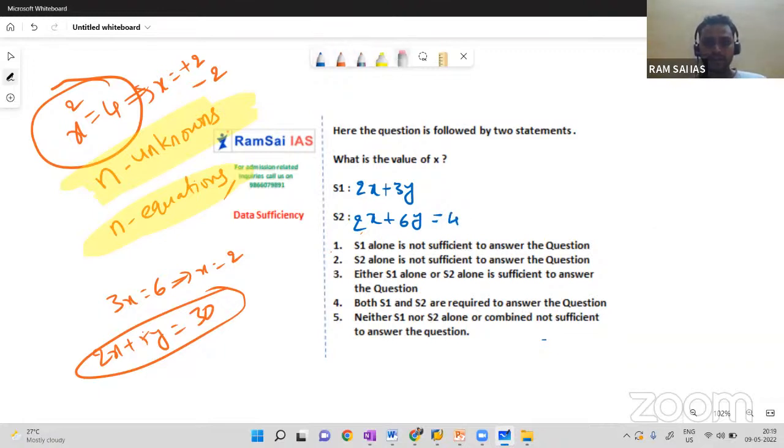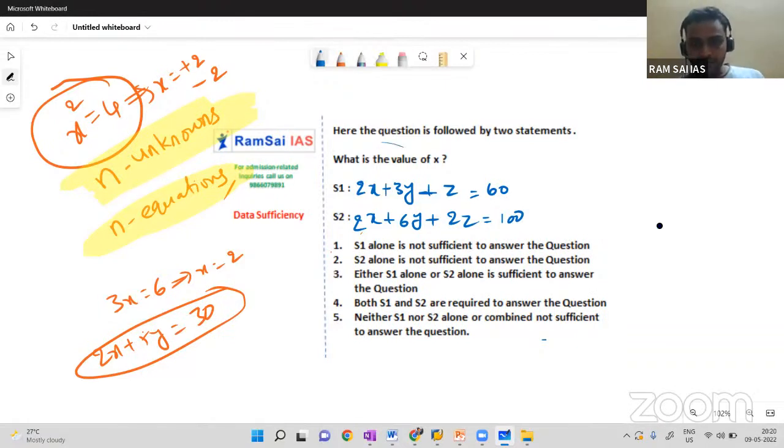Here I'll add z as well for some time. 2z equal to 100. Just imagine these are the given two equations. Now here we have three unknowns with two equations. We cannot solve this problem. Yes or no? Here we cannot solve this problem.